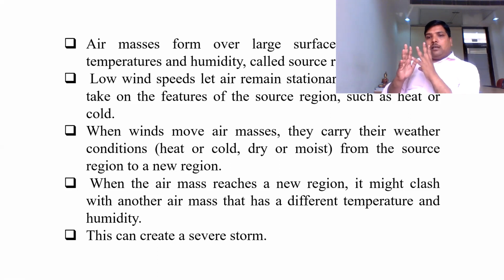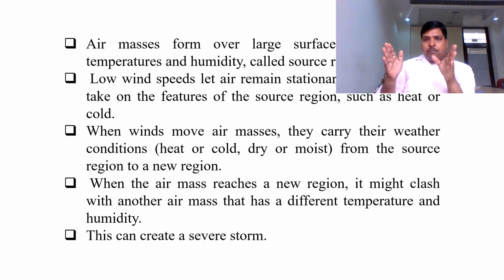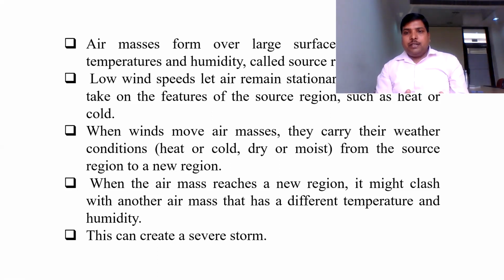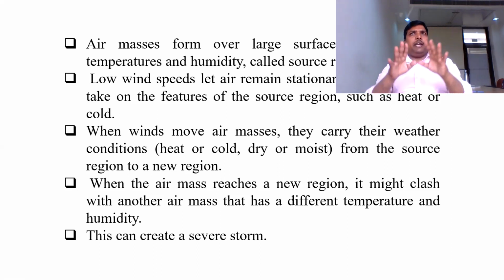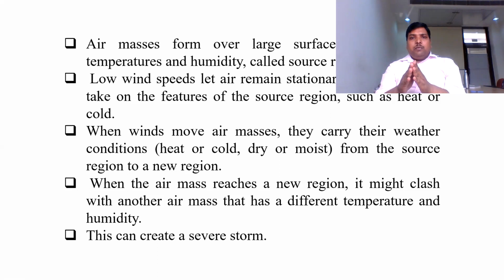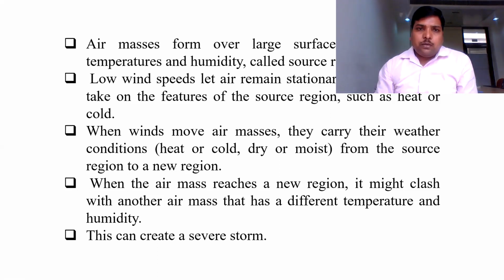So the second important thing, I told you that air masses have two types of properties, temperature as well as humidity. And the second important thing is that the movement of air mass depends on the speed of the wind. If it is very high, air masses will travel faster from one region to another region. When wind speed is very low, the mass of the air present on that particular area will not move very fast. Okay.